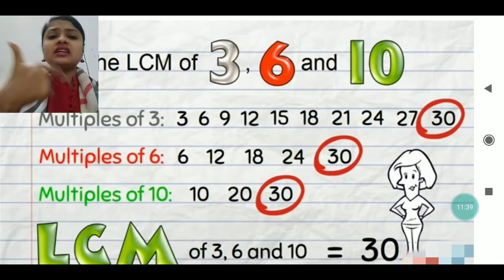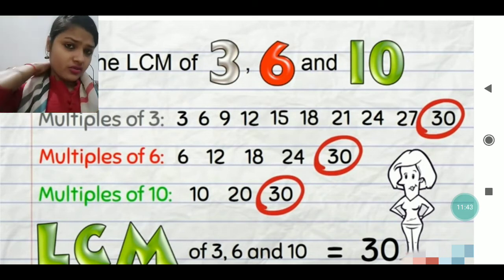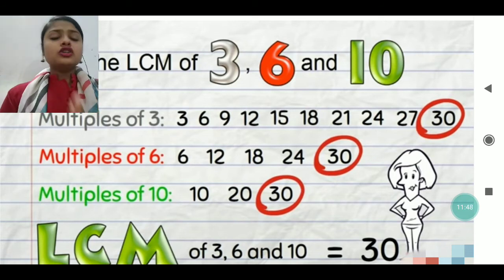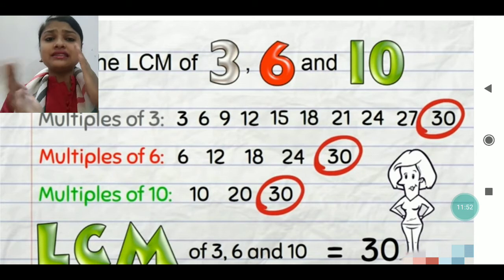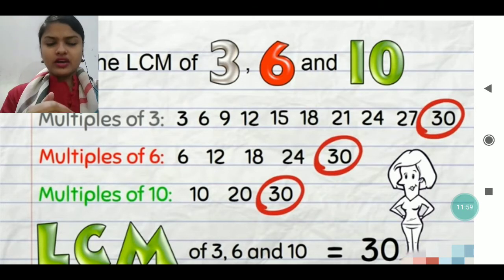It cannot be that it is present in 3 and 6 so we write it, and in 10 it is not present so we skip it. No, you have to see all three. For that, whether you have to write the multiples till 10, 12 or 15 doesn't matter, but the first common multiple you get in all three will be considered the lowest common multiple. So the LCM of 3, 6 and 10 is 30.